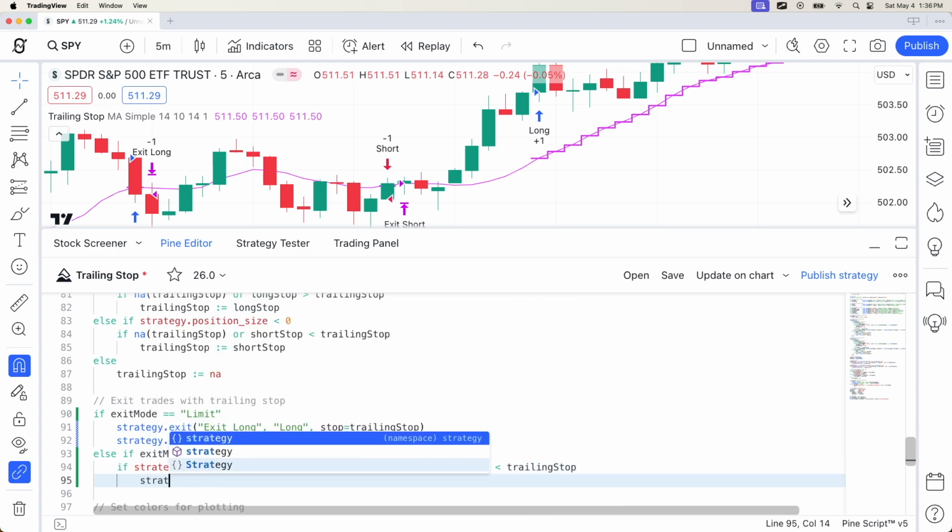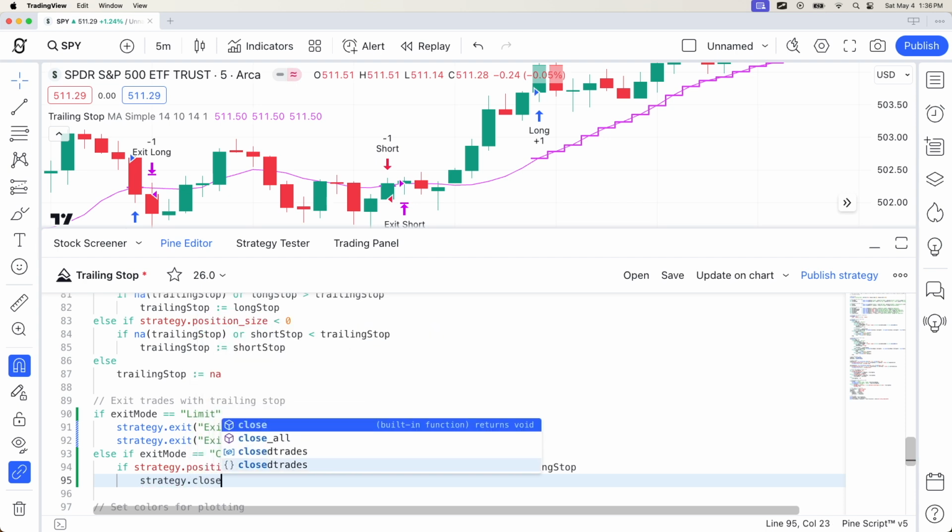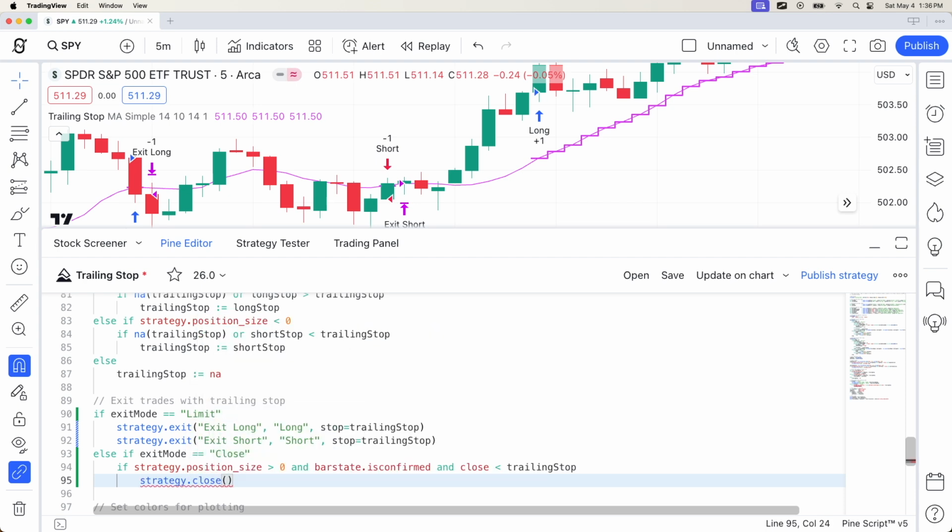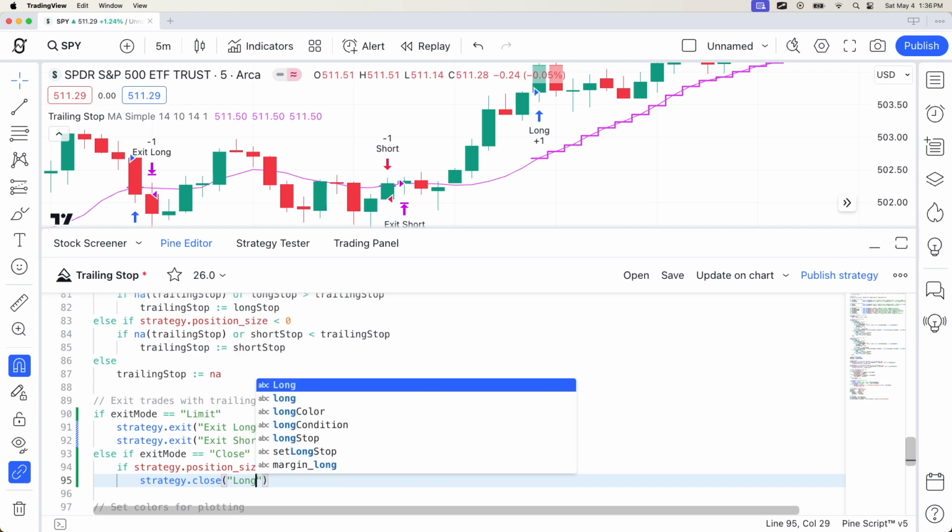So strategy dot close with the ID of long.